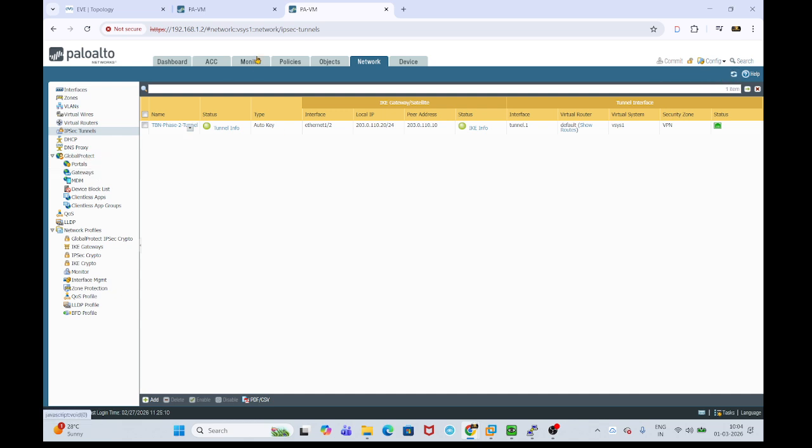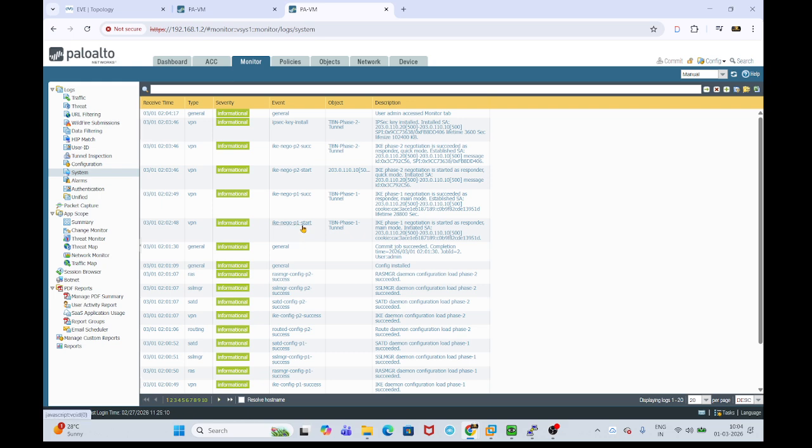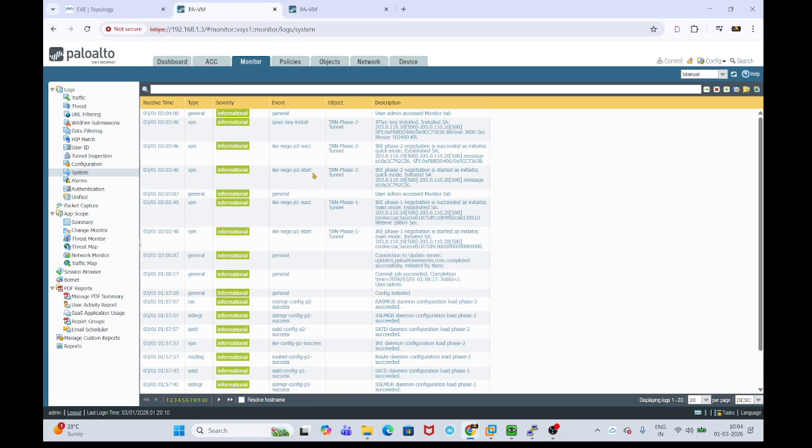If you check the monitor logs on this firewall as well, you can see P1 start, P1 success, P2 start, P2 success, which means the phase 1 tunnel is established and the phase 2 tunnel is established. Now we are ready to exchange the actual data. So this is the issue with the firewalls where we don't have ARP entries. To mitigate this issue, we have added manual ARP entries.